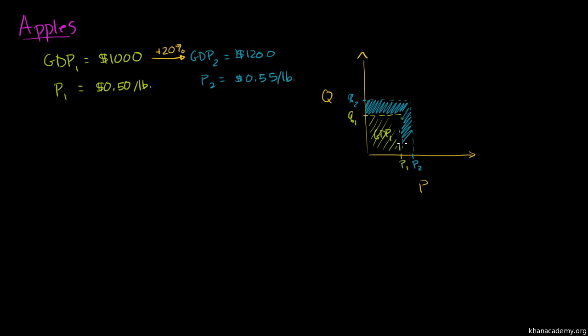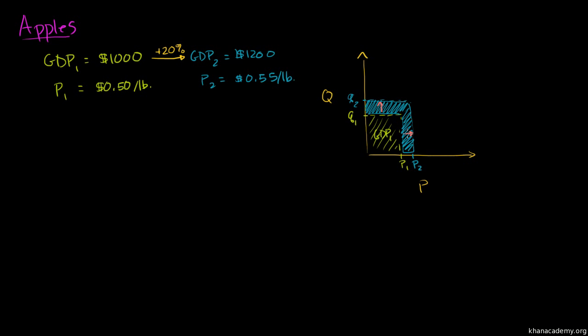And based on the numbers that we went over, the area that I'm shading in blue, the difference between GDP in year two and GDP in year one, would be this 200 increment. Now, when you look at it, you see that some of that 200 is due to an increase in quantity, but a lot of it is also due to an increase in price.